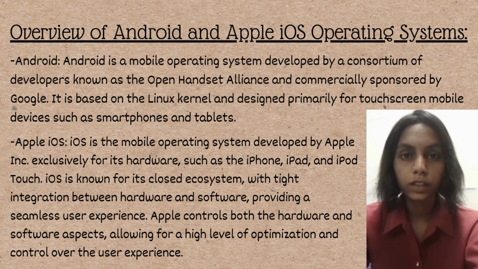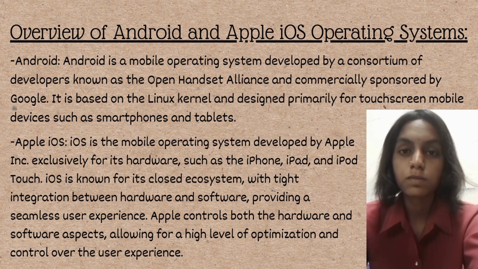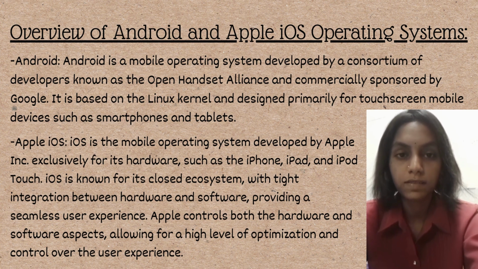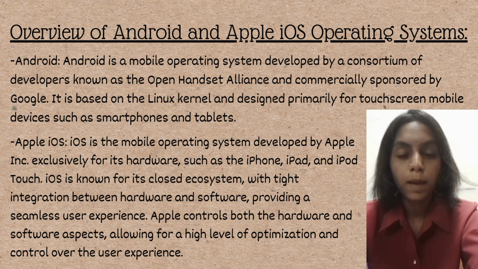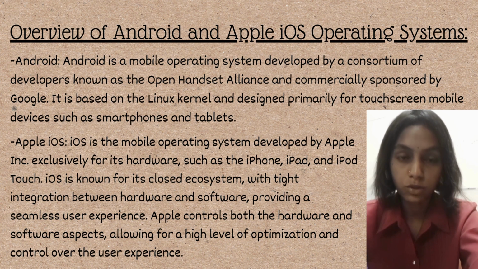So today we are going to explain about Android and Apple iOS operating systems. Android is a mobile device operating system developed by a consortium of developers known as Open Handset Alliance and commercially sponsored by Google. It is based on the Linux kernel and designed primarily for touchscreen mobile devices such as smartphones and tablets. Apple iOS is the mobile operating system developed by Apple exclusively for its hardware such as the iPhone, iPad and iPod Touch.